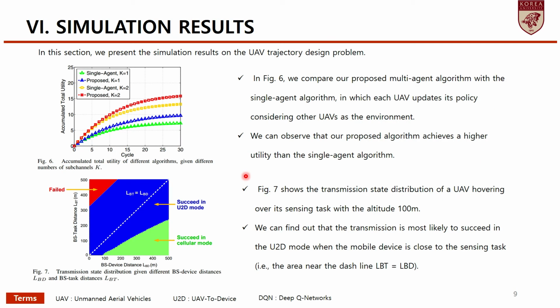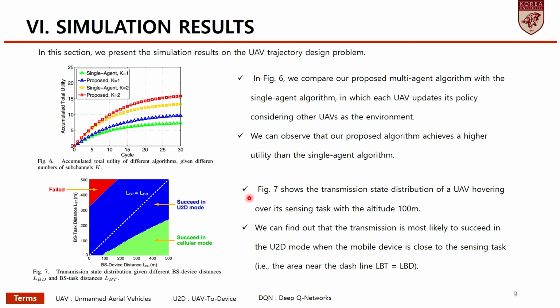Next chapter, we present the simulation results on the UAV trajectory design problem. There are two pictures. In figure 6, we compare our proposed multi-agent algorithm with the single-agent algorithm in which each UAV updates its policy considering other UAVs as the environment. We can observe that our proposed algorithm achieves a higher utility than the single-agent algorithm.